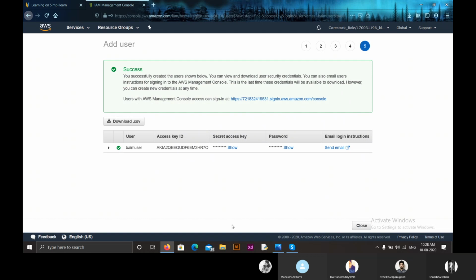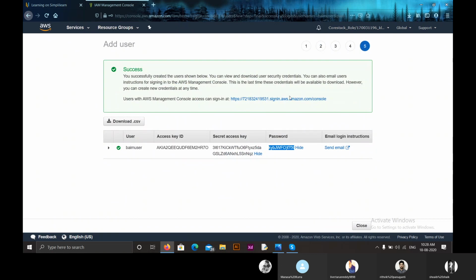So yes, our user is created, and here is the access key, and here is the password for the management console. Through this, the users can log in to the Amazon Management Console. That is this link. If you save this, we can download the user details and save the access key and password.